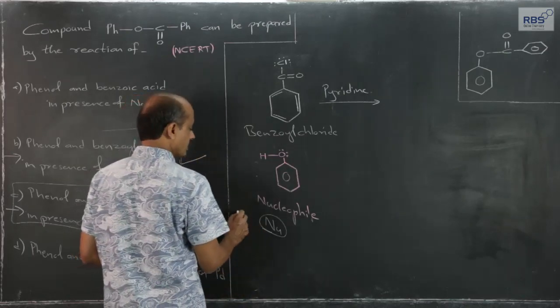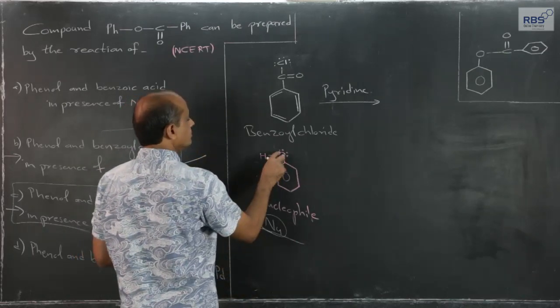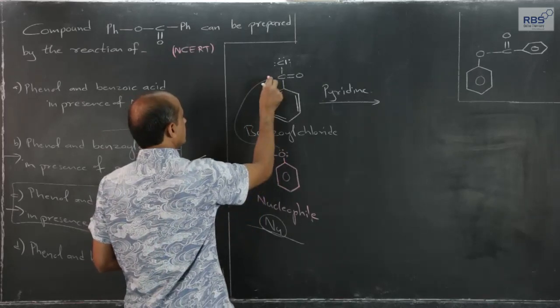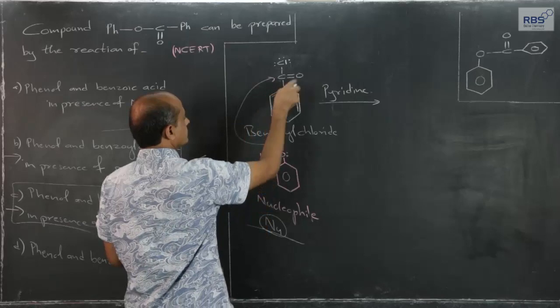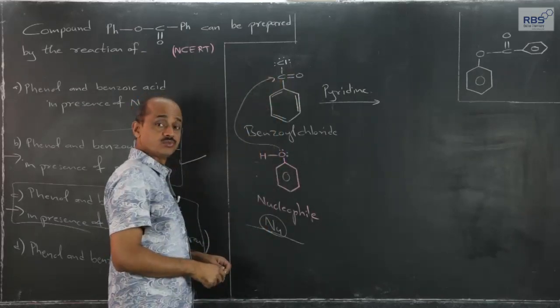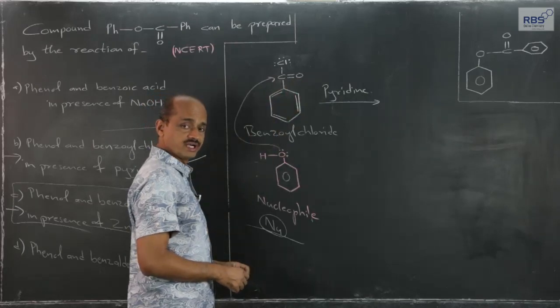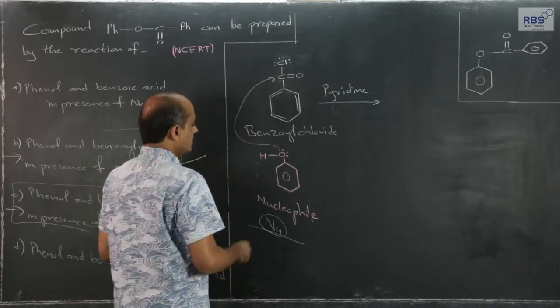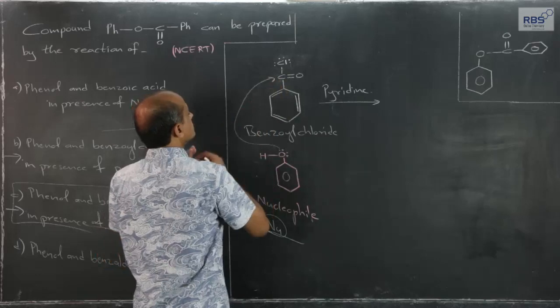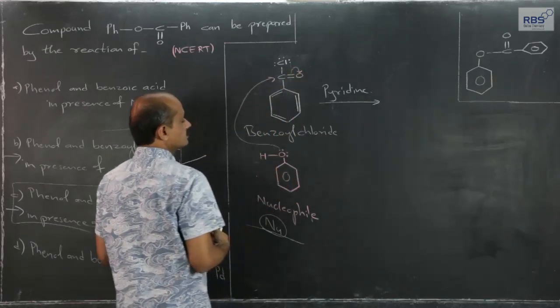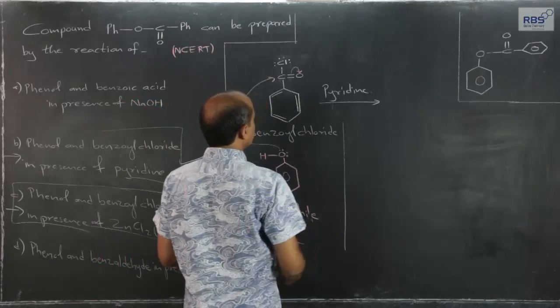Phenol will act as a nucleophile, and out of two lone pairs, one lone pair on oxygen will attack the carbonyl carbon. As we know, the carbonyl carbon is polar, delta positive on carbon, delta negative on oxygen. And the moment the lone pair forms a bond pair, the pi bond will get shifted to oxygen, and therefore what we get,